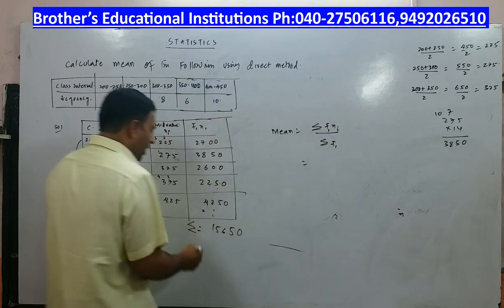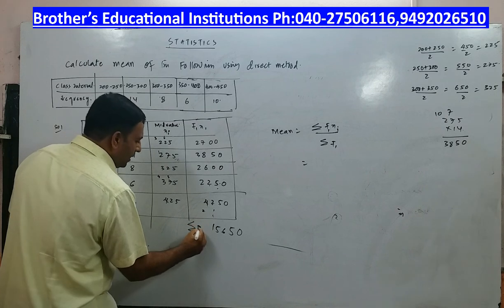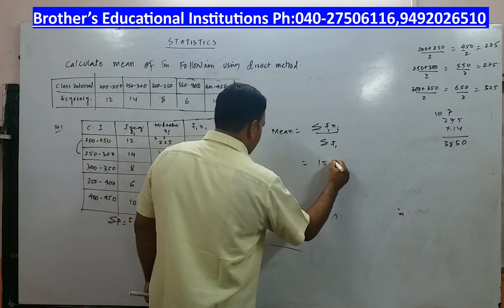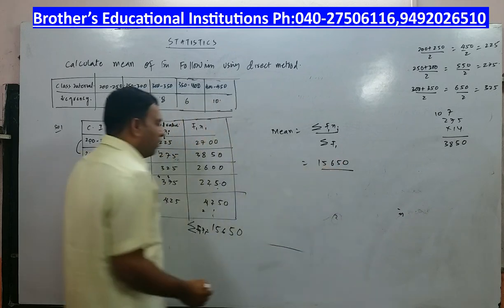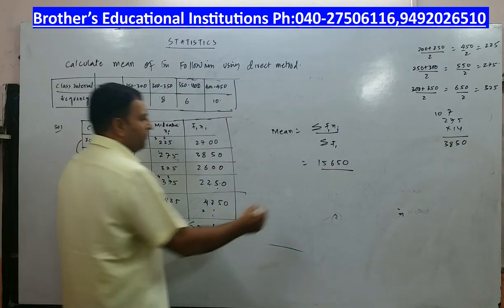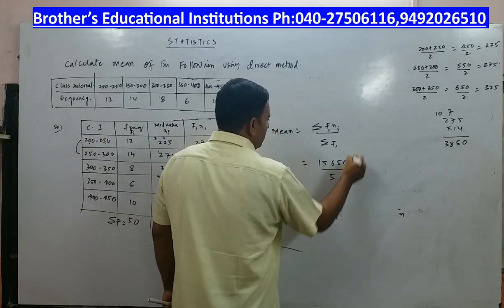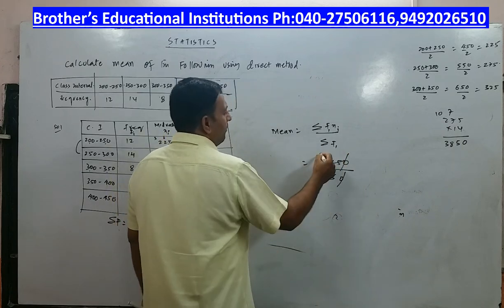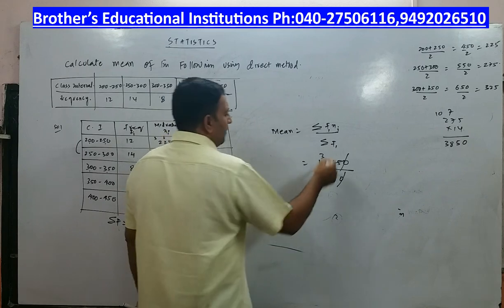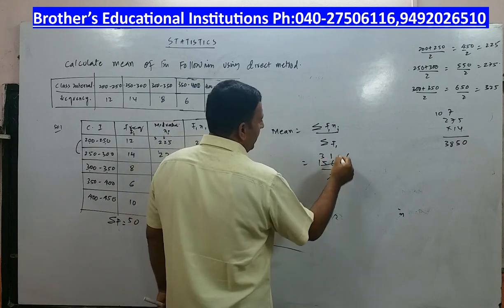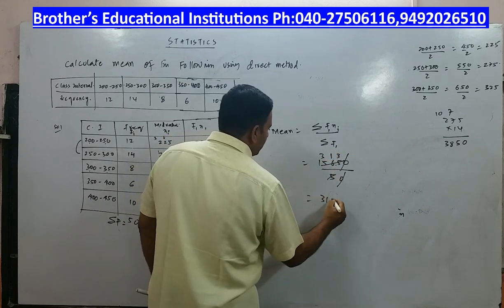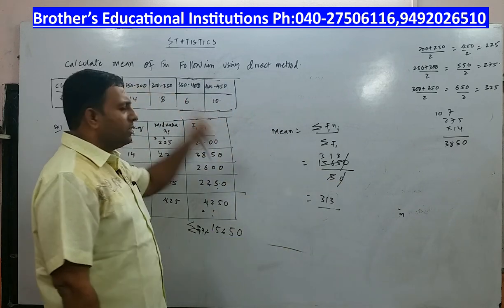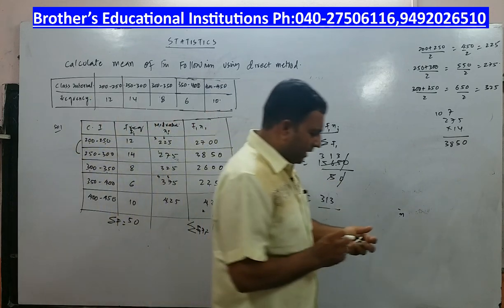Now what is the sigma fi xi value you got? This is sigma fi xi, summation of all that stuff. It is 15650 by, what is sigma fi? 50. I will cancel 0 and 0. I will make the simple calculation. 5 1s are 5. 5 3s are 15. So what is the answer? 313. Again no units. So therefore the mean for this given data is 313.